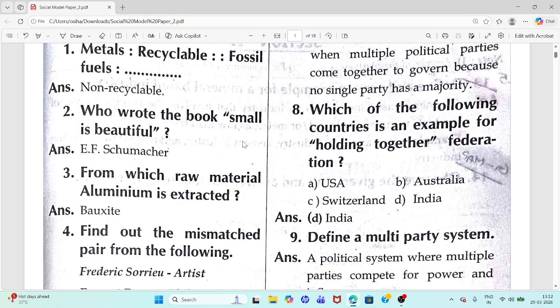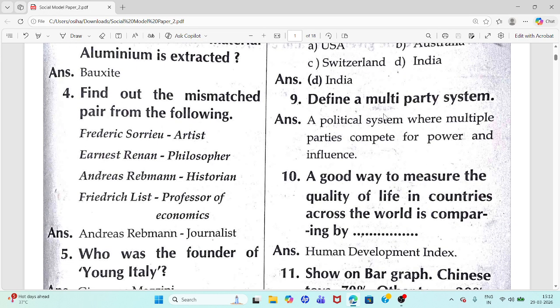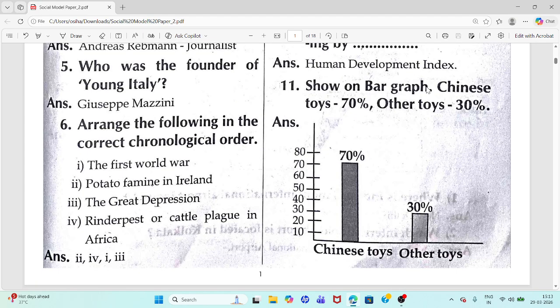Eighth question. Which of the following countries is an example for holding together federation? Answer India. Ninth question. Define a multi party system. Answer a political system where multiple parties compete for influence and power. Power and influence. Tenth question. A good way to measure the quality of life in countries across the world is comparing by HDI, Human Development Index.